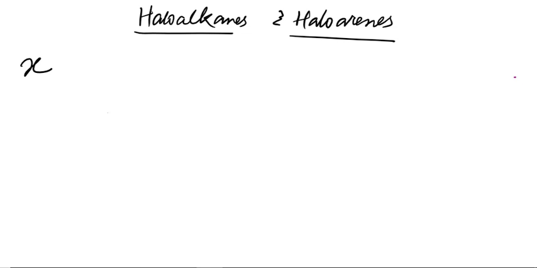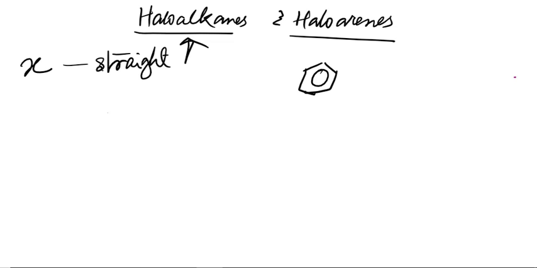when a hydrogen is replaced by such a halogen, and if it's a straight chain compound, then we say that a haloalkane has been formed. But in a hydrocarbon where the hydrogen is replaced by the halogen, but the hydrocarbon has a ring structure in it, then whatever is formed will be a haloarene. So don't get confused between how a haloarene and a haloalkane are formed.